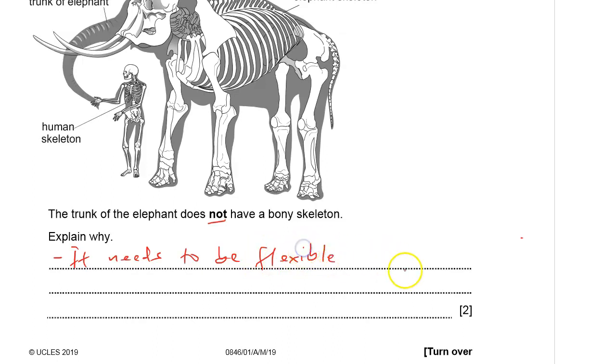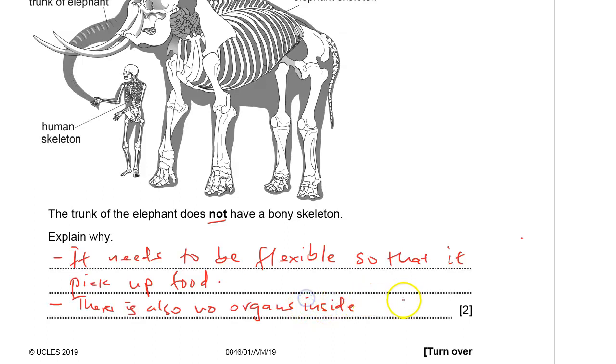Okay, and of course, there are purposes for that. One, that it can pick up food. Without food, the elephant will die, of course. And secondly, there are also no organs. There are no organs inside the trunk, and therefore it doesn't need to protect that.